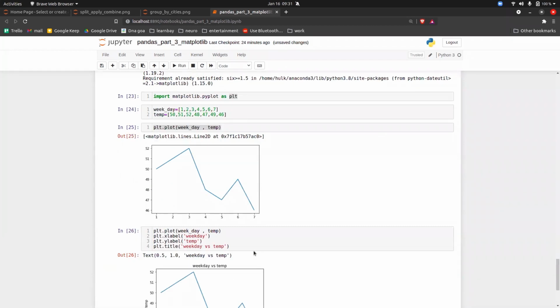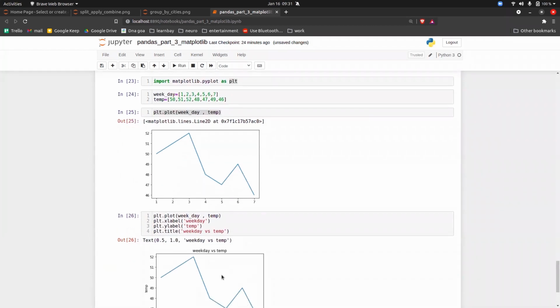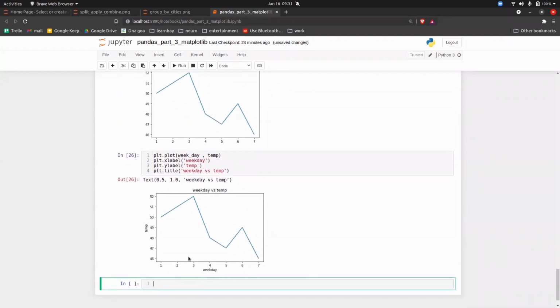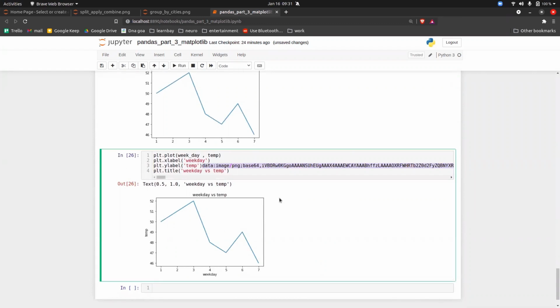Now you can give the axis to the graph. I've given the axis name. Now this is the full graph that I can give to a particular client, or I can show this in a PPT or whatever I want to do. You can do it very easily here.